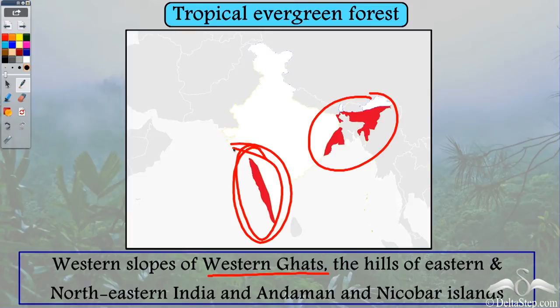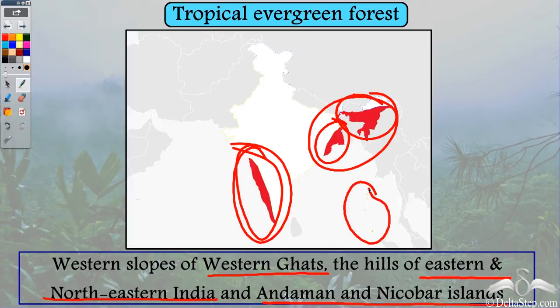Then the hills of eastern and northeastern India also have tropical evergreen forest, as well as Andaman and Nicobar Islands. So these are the regions where you will see tropical evergreen forest in India.